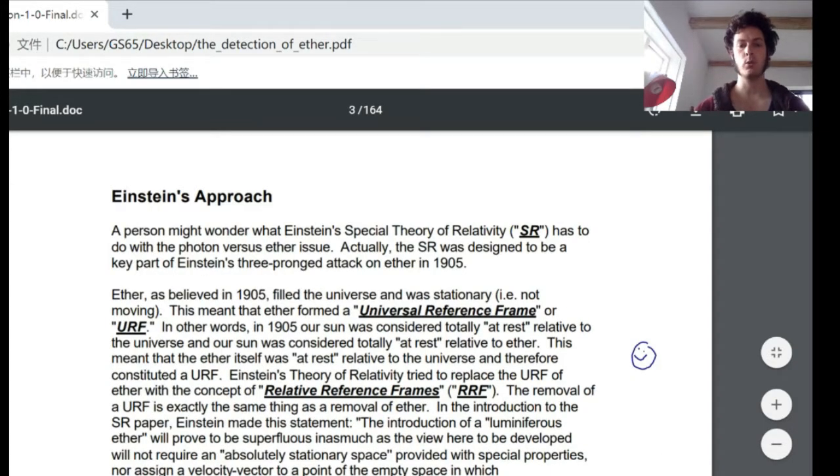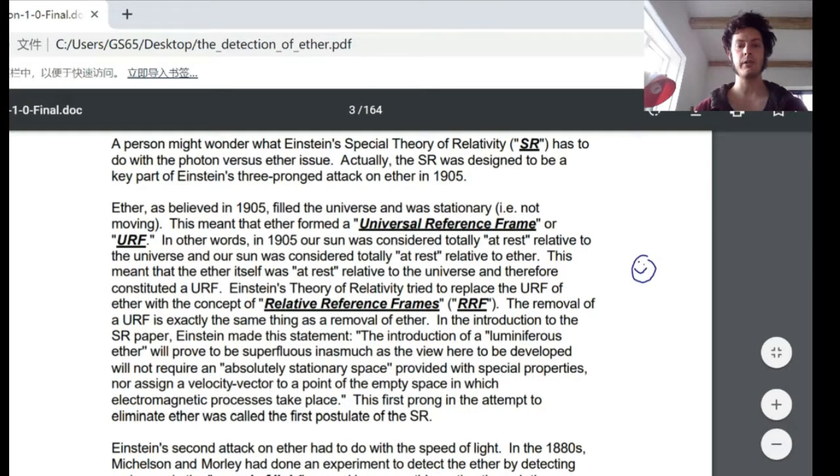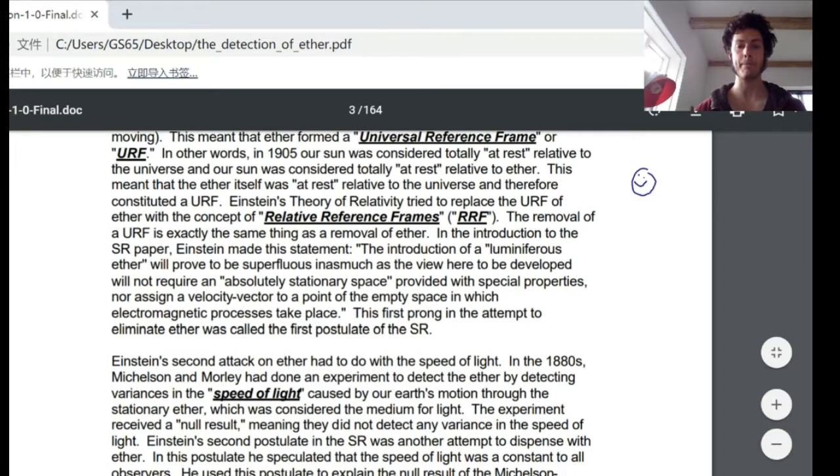Einstein's approach. A person might wonder what Einstein's special theory of relativity, SR, has to do with the photon versus ether issue. Actually, the SR, special relativity, was designed to be a key part of Einstein's three-pronged attack on ether in 1905. Ether, as believed in 1905, filled the universe and was stationary, that is, not moving. This meant that ether formed a universal reference frame, or URF. In other words, in 1905, our sun was considered totally at rest relative to the universe, and our sun was considered totally at rest relative to the ether. This meant that the ether itself was at rest relative to the universe and therefore considered a URF, or universal reference frame. Einstein's theory of relativity tried to replace the universal reference frame of ether with the concept of relative reference frames, RRF. The removal of the universal reference frame is exactly the same thing as removal of ether.